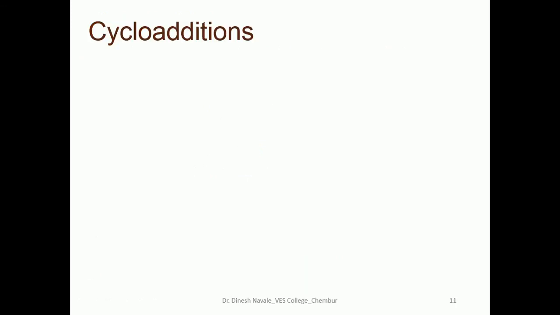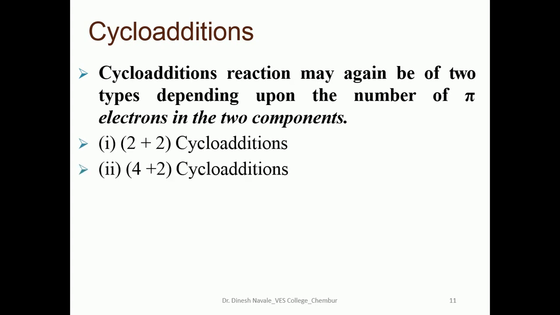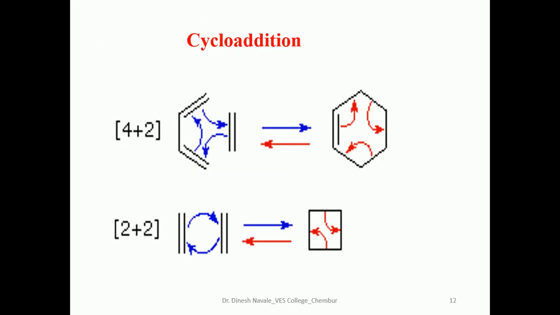Cycloaddition reactions may again be of two types depending upon the number of pi electrons in the components. First one is the 2+2 cycloaddition, and second one is the 4+2 cycloaddition reaction. So this is the example of 4 pi plus 2 pi as well as 2 pi plus 2 pi.